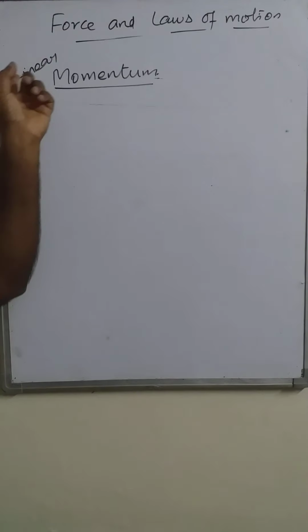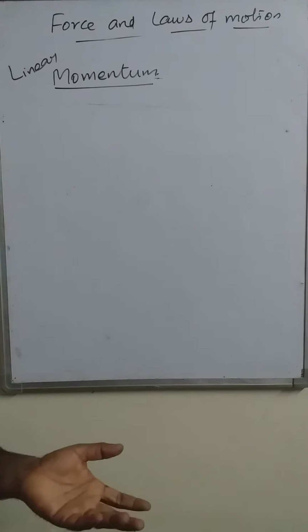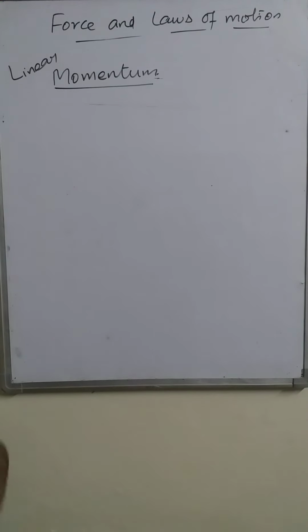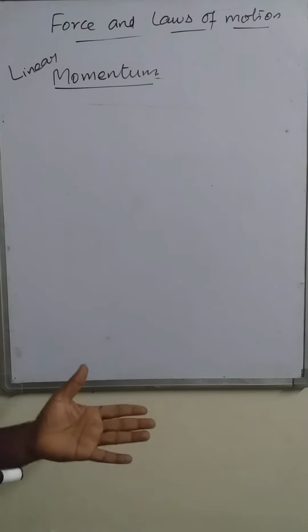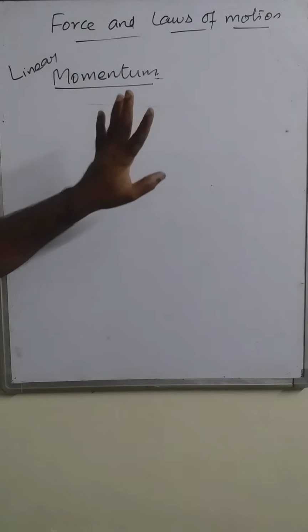That's why we use linear momentum. Otherwise simply we can say momentum. When we study circular motion, then we have to specify whether it is linear or angular momentum. Here it can be linear momentum or simply momentum.